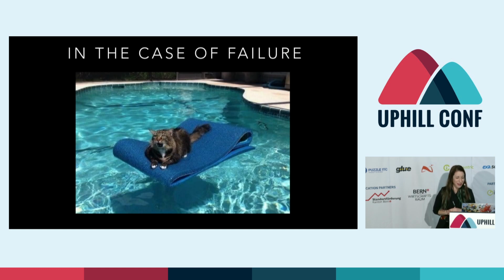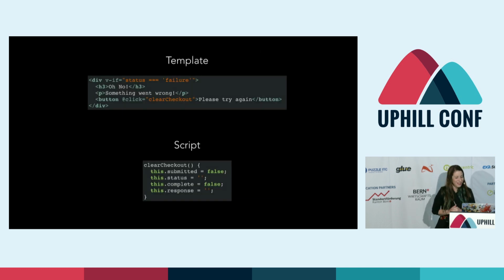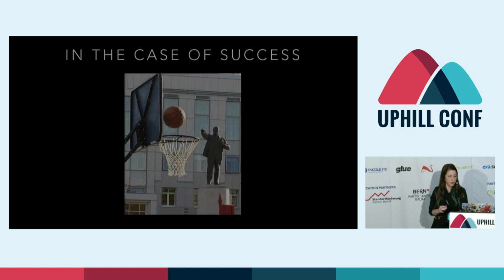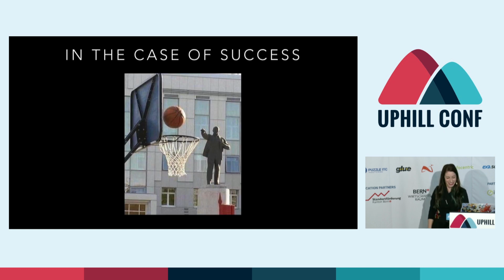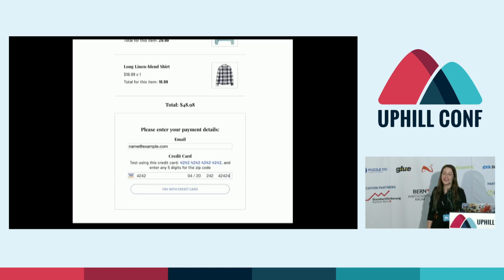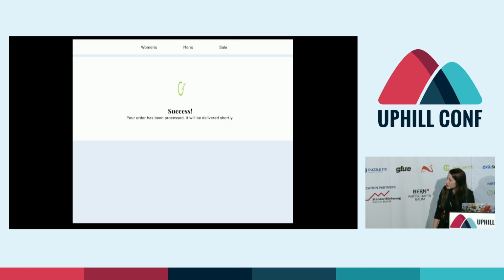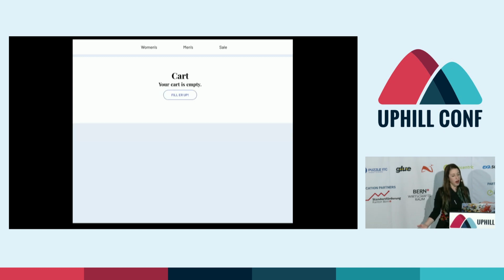Then, in the case of failure, I feel so bad for this cat. Poor cat. We'll let them know that something didn't quite work right and clear out anything set by that pay method, but not the cart, because we're going to let them try again. In the case of success, yes, we'll show a successful animation that gets some dopamine flowing. So we're going to go here, and we've got the loader and success. But we're also going to restart that cart so that they can continue shopping if they want to.